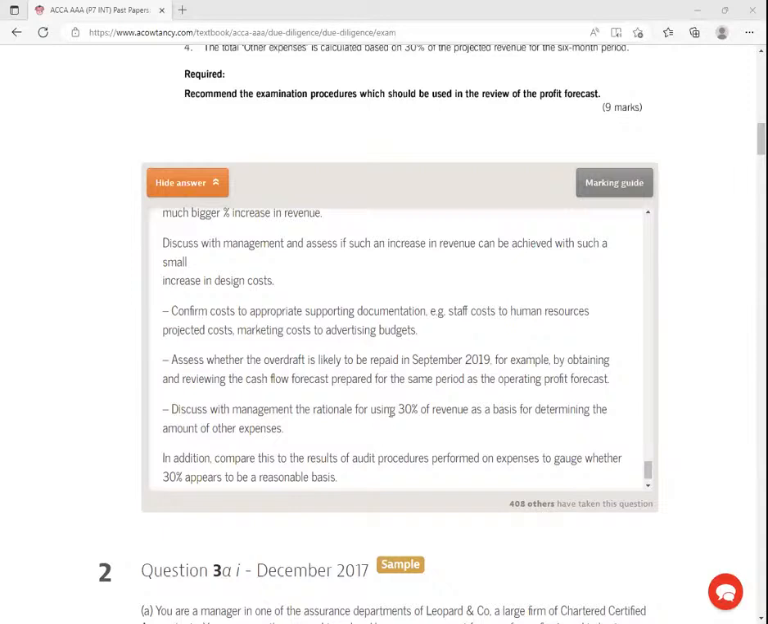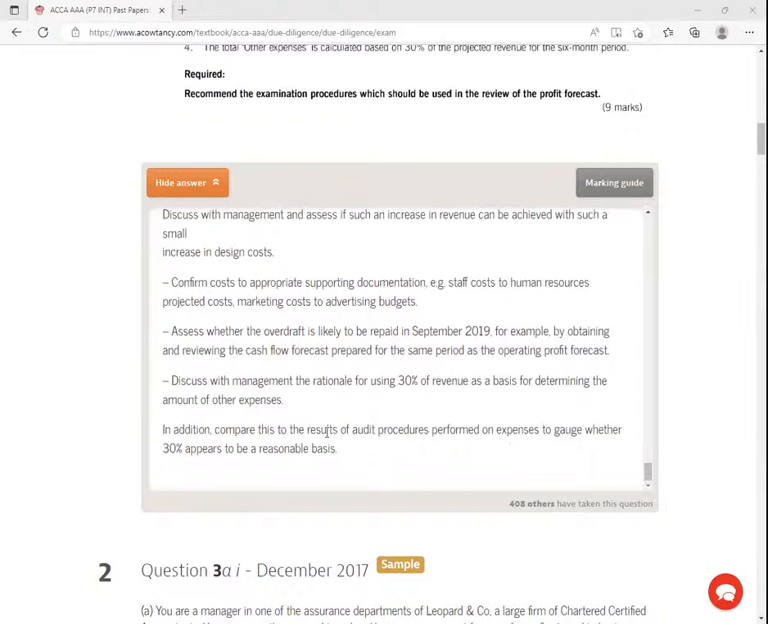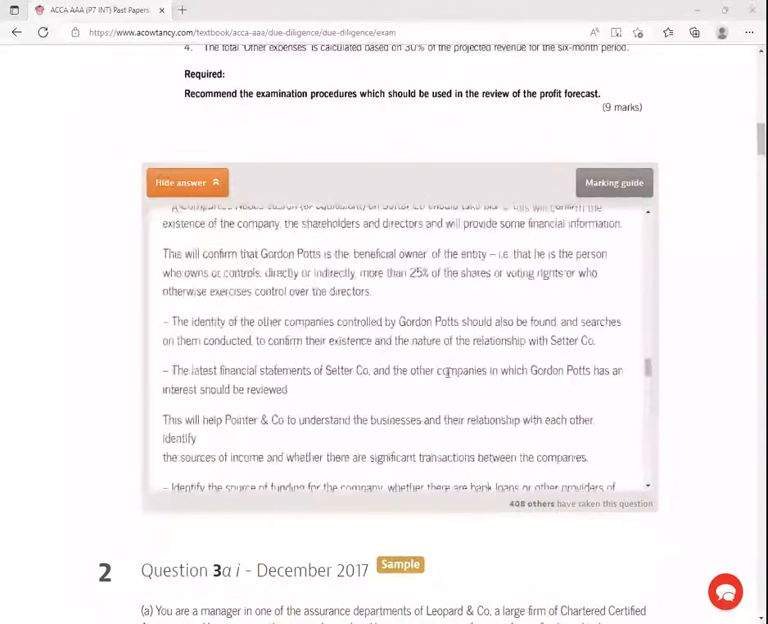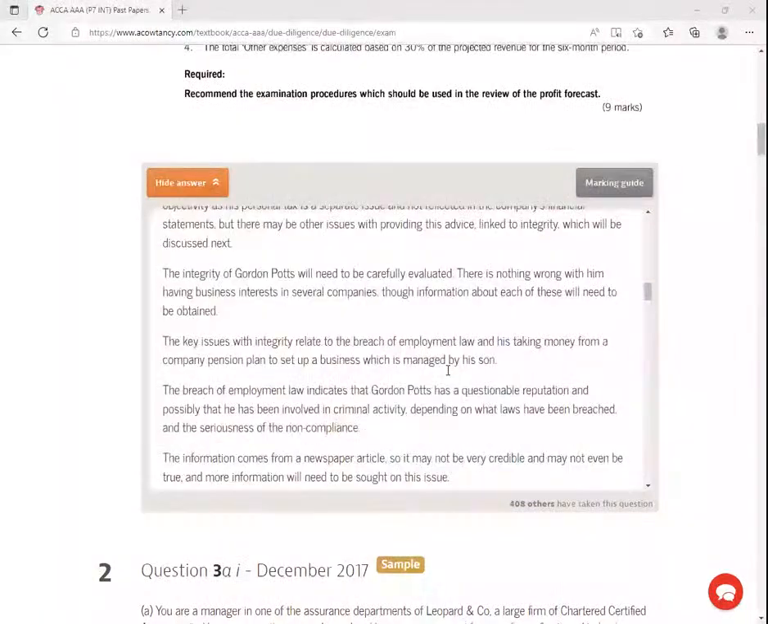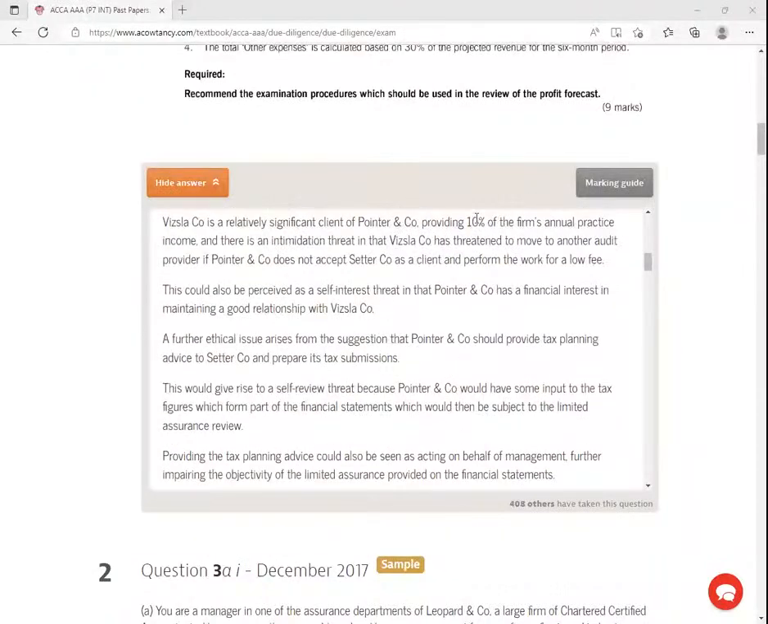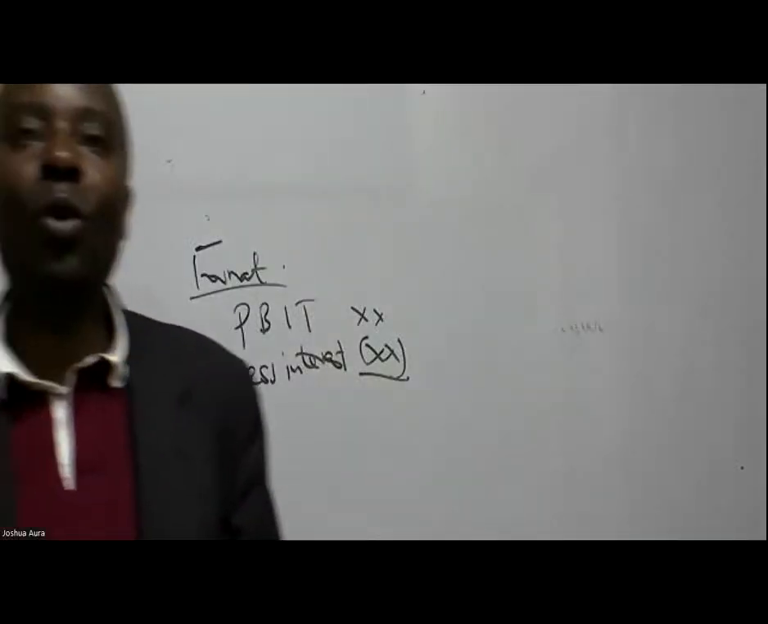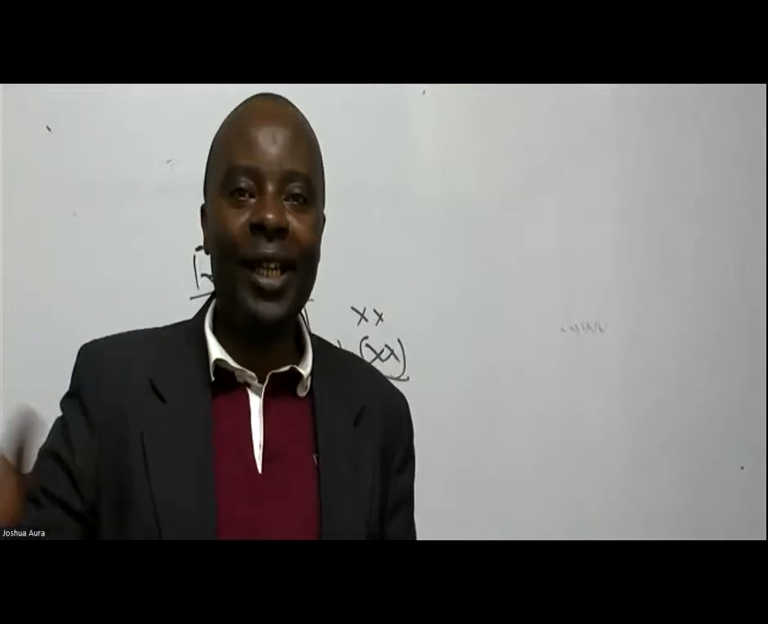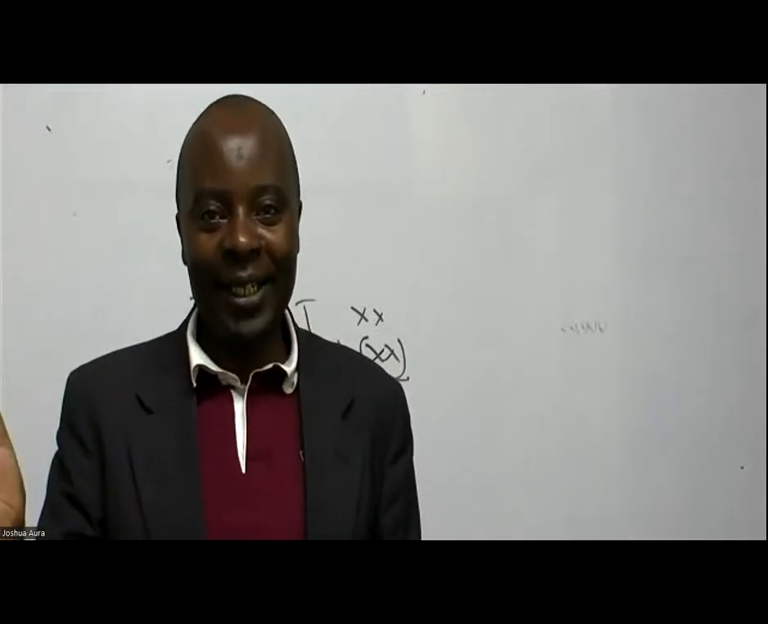Discuss with management the rationale for using 30% of revenue as a basis for determining the amount of other expenses. In addition, compare this to the results of audit procedures performed on expenses to gauge whether 30% appears to be a reasonable basis. Remember, these were among the assumptions that we had up there. Remember the 30%. So, ladies and gentlemen, whenever it comes to prospective financial information, it's more to do with what you're not so sure about. You don't know whether those things are going to be like that, the forecast given.